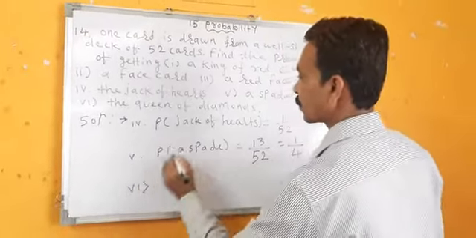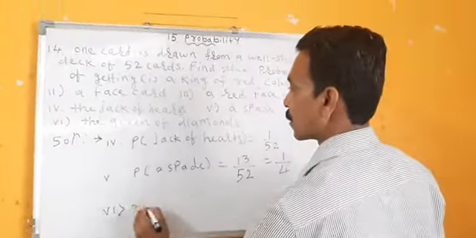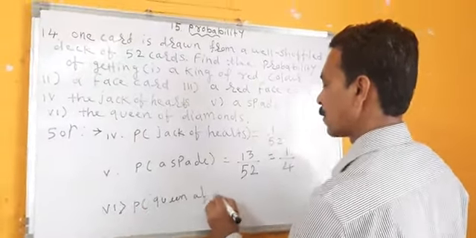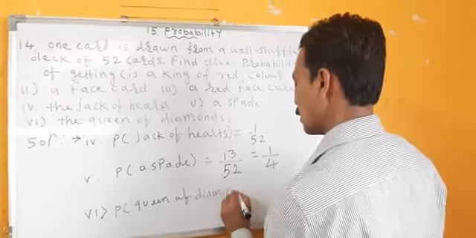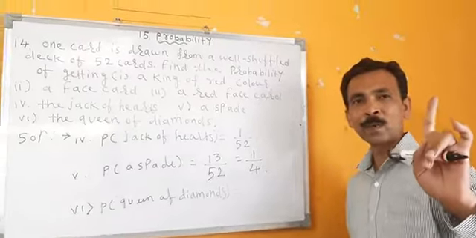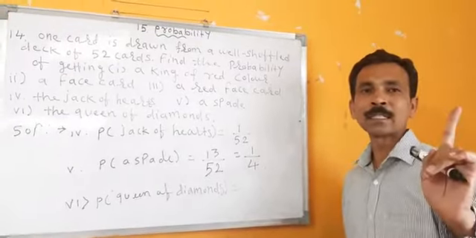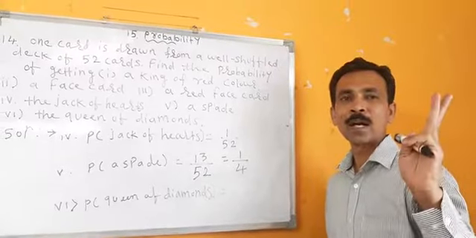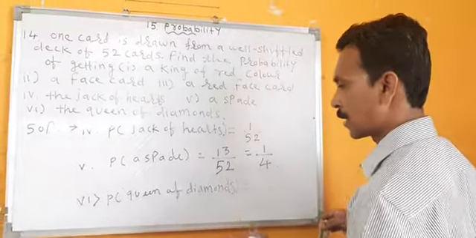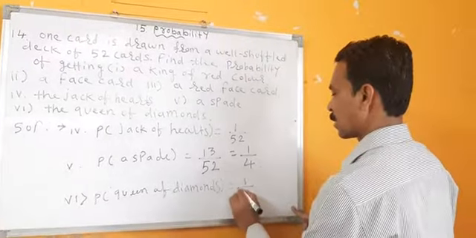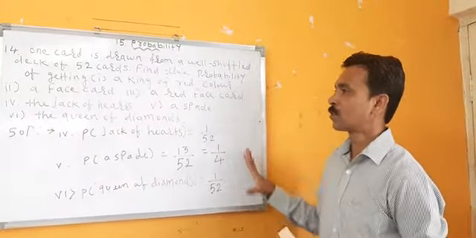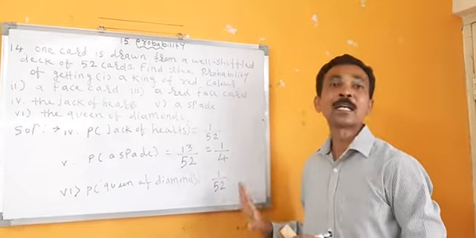Sixth part. Probability of the queen of diamonds. How many queens are there? 4. One queen will go in each suit. One in spade, one in clubs, one in diamond, and the last one is in heart. So queen of diamonds, 1 upon 52. So this is the way to find all this probability in the cards.